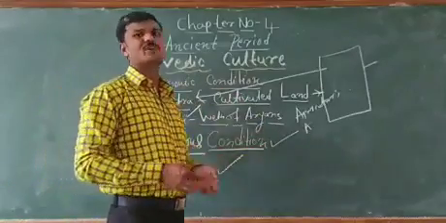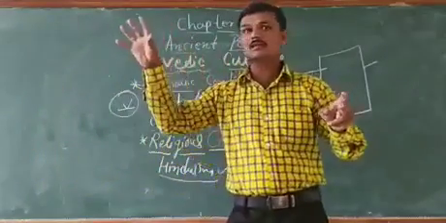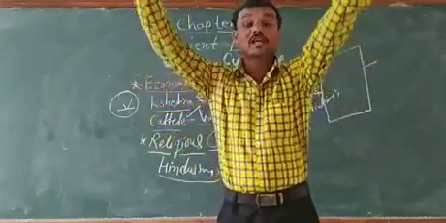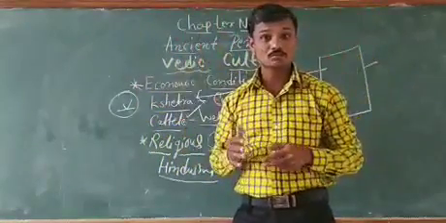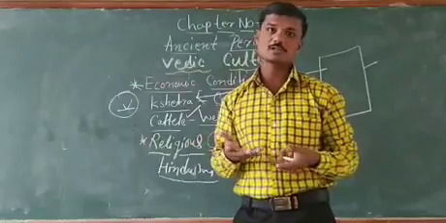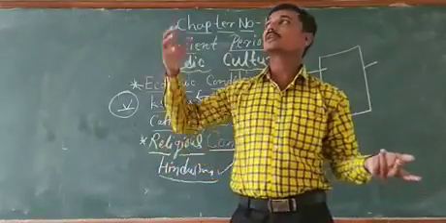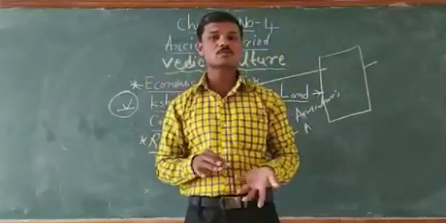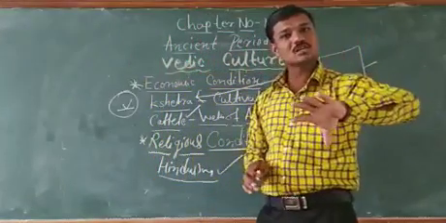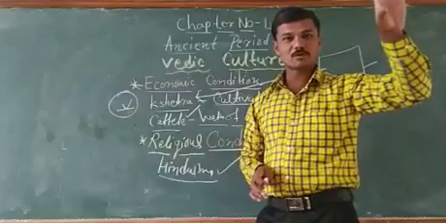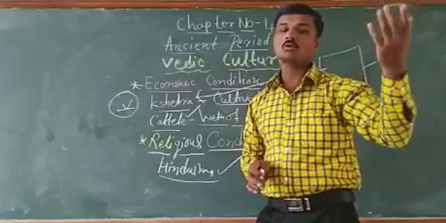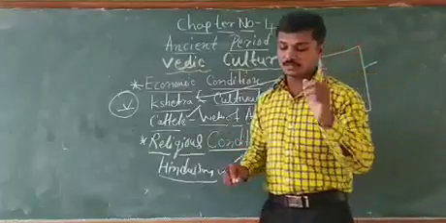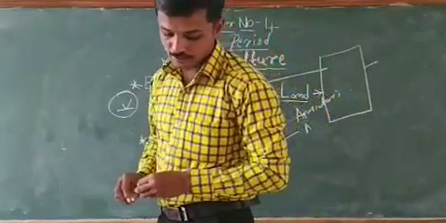For example, we'll take Vayu. Vayu means air. How can we make a statue or idol of Vayu, of air? Is it possible? It is not possible. Is it possible to make an idol of rain? It is not possible. We cannot give a particular shape for that. Can we give a shape for the air? No. So that's why there was no idol worship in the early Vedic period.